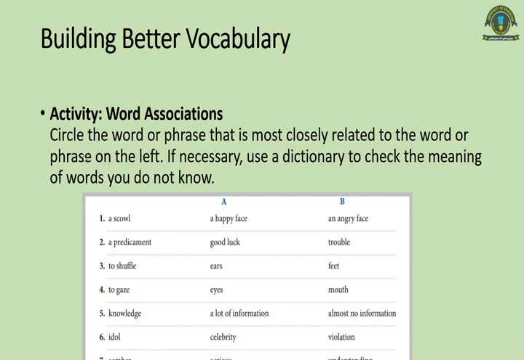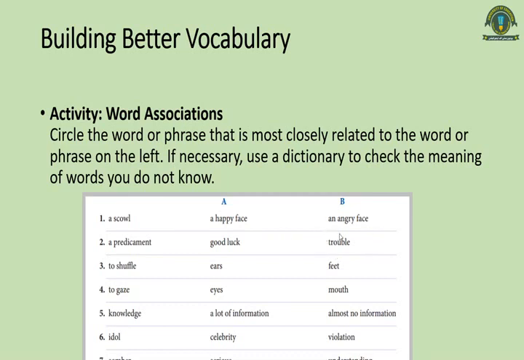Here you have to see which word suits which expression. For example, we will do the first two only. You will have to do the remaining five yourself. A scowl, for example, is generally on an angry face, and a predicament is when you find yourself in trouble.